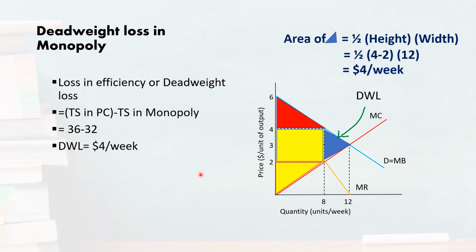So this is how we need to understand and express the loss in efficiency, or deadweight loss, that arises in a monopoly, or that arises because of the imperfect market structure.